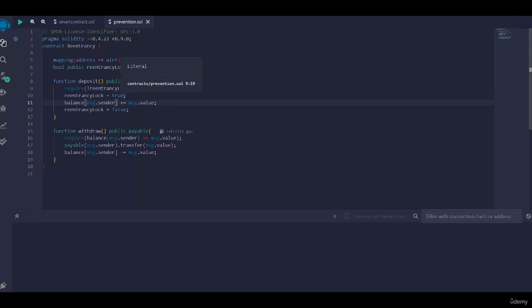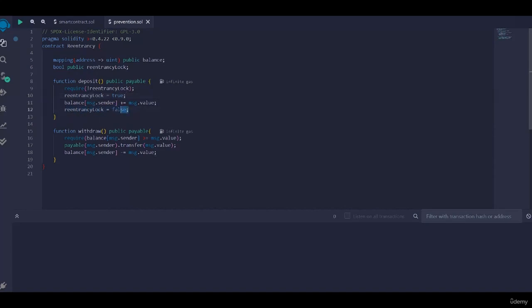If this variable is true, the deposit will not occur and the attacker will not be able to steal the funds. The reentrancy lock variable is set to true before the deposit